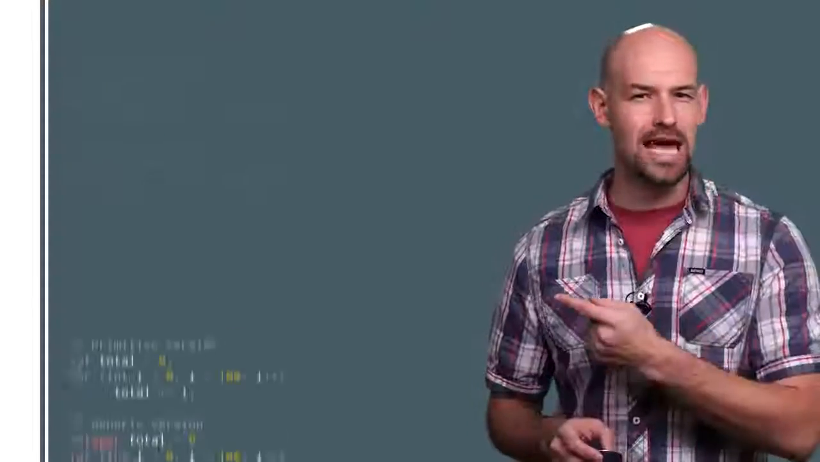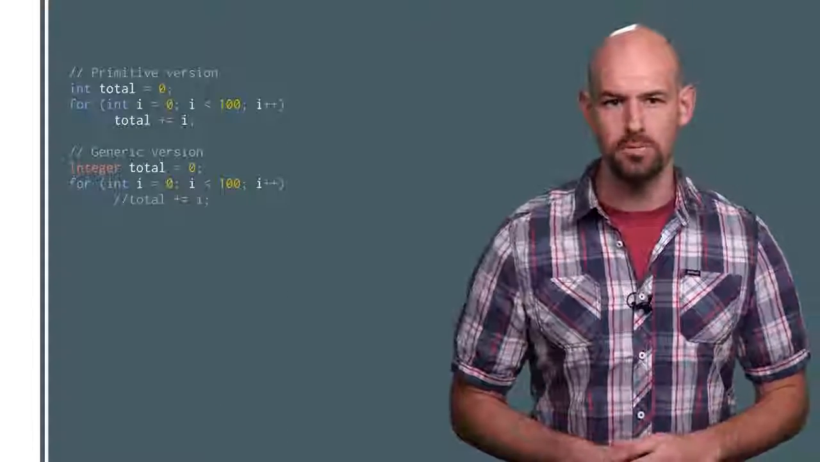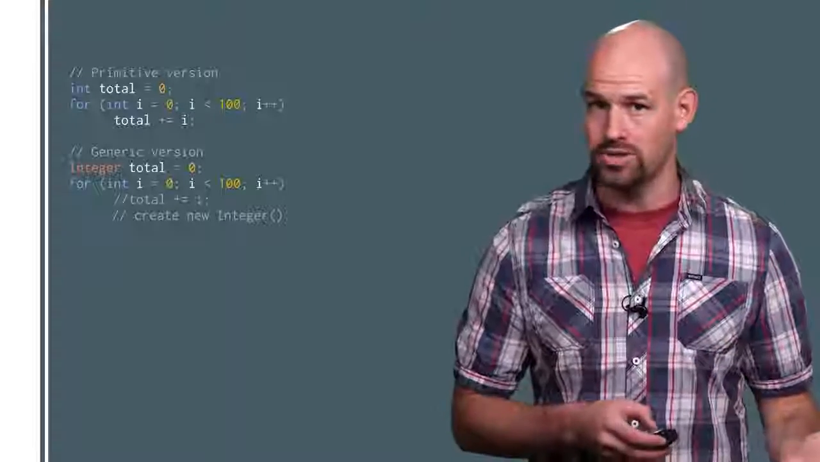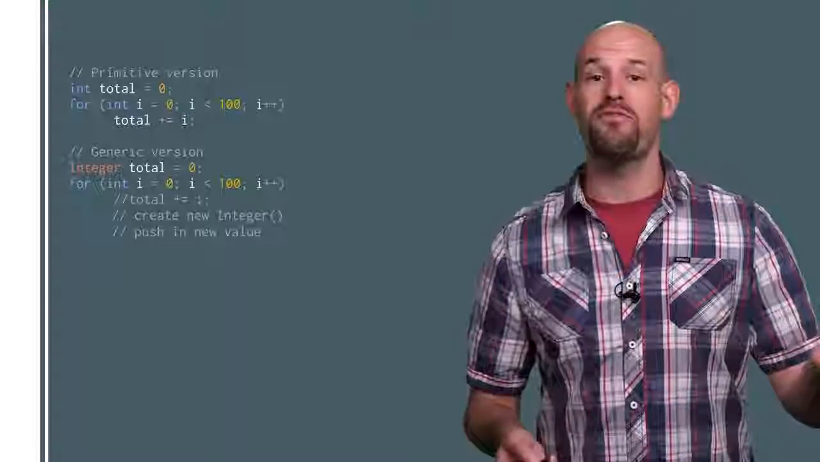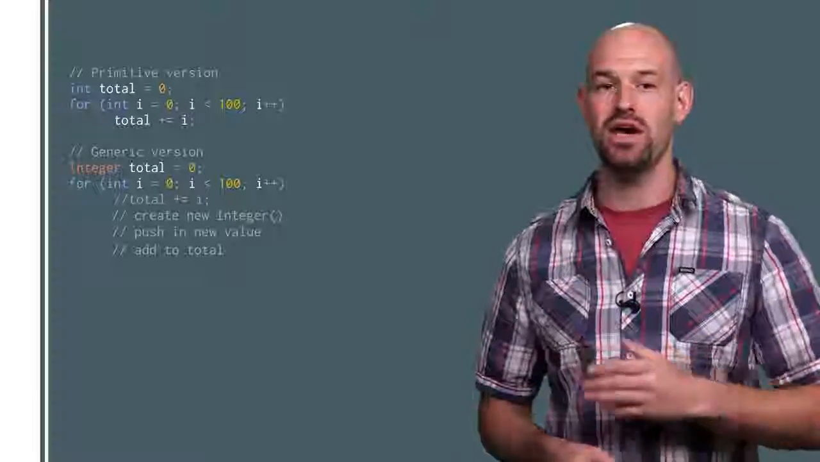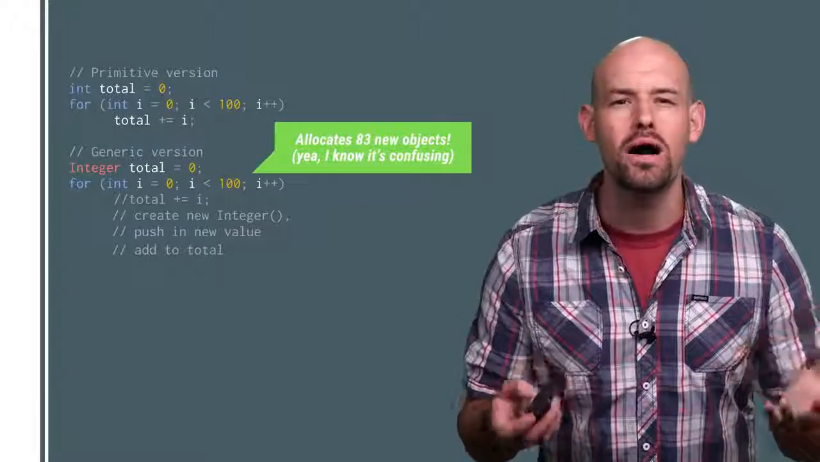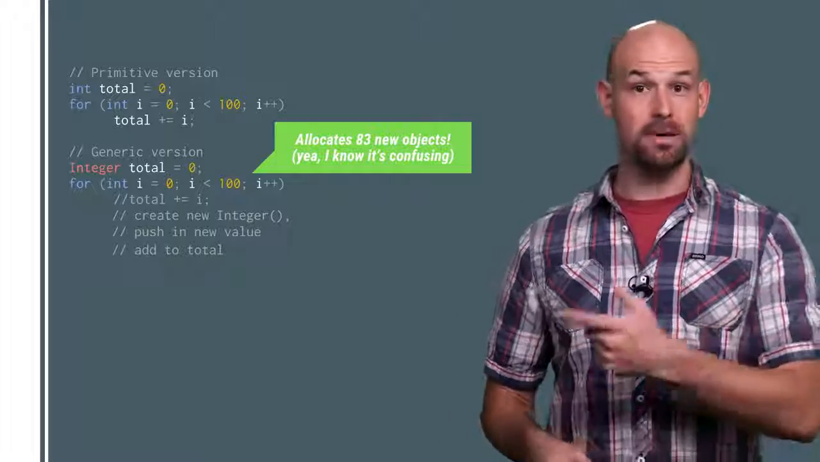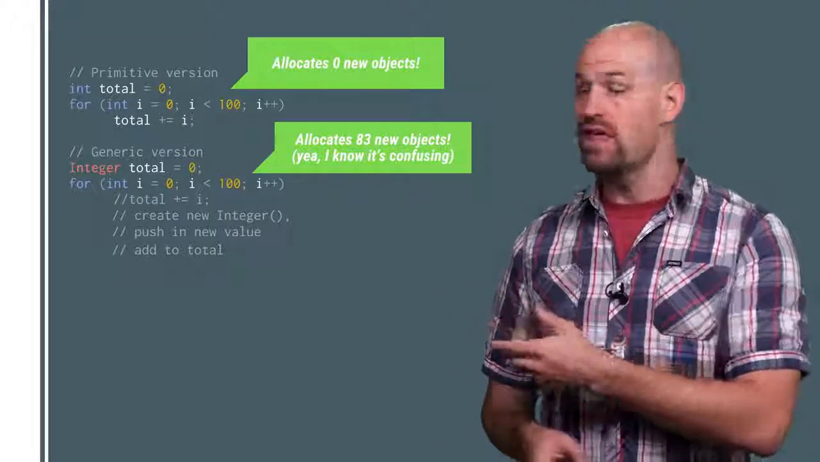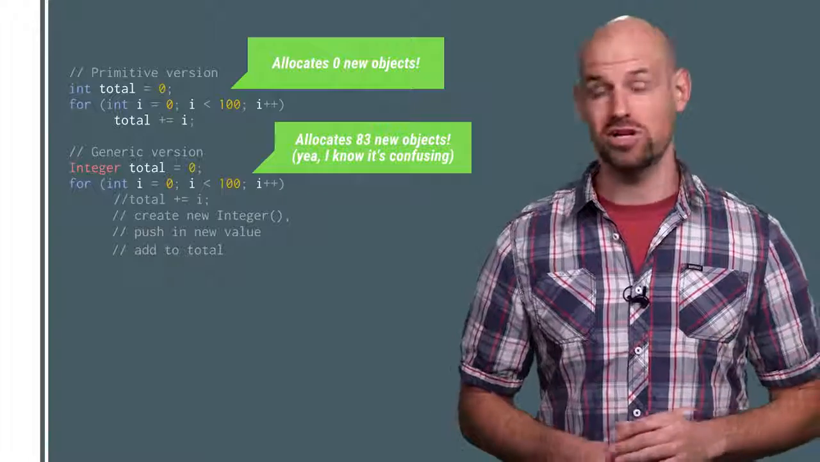See, for each step of the Integer object version of the loop, the runtime has to create a new Integer object, push the primitive value into it before it can be added back to the other Integer object. Which means that anytime you do an autoboxing conversion, a new object allocation comes along with it. Compare this with the version using primitives that doesn't require any additional allocation overhead.